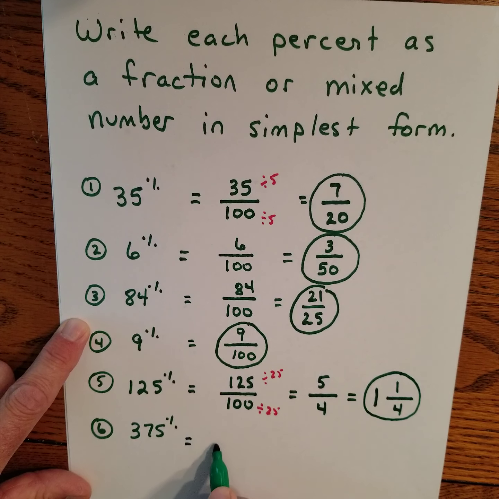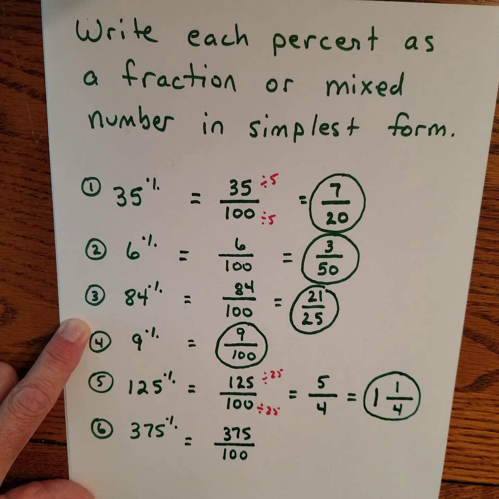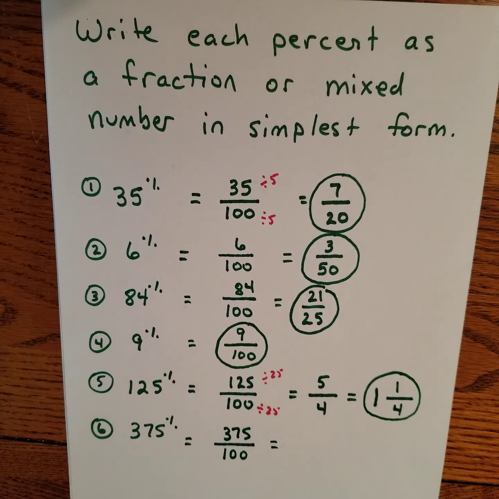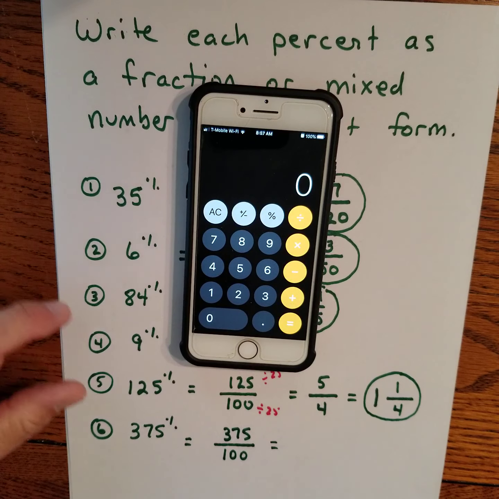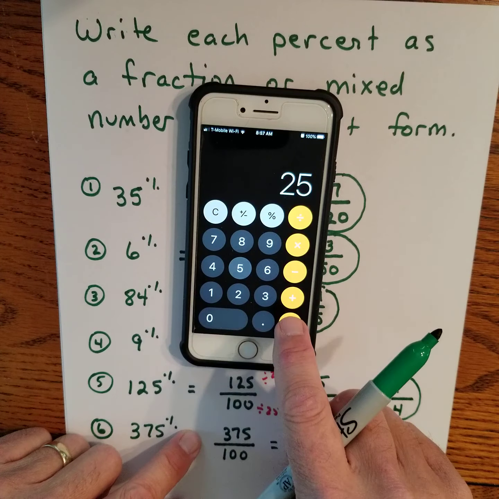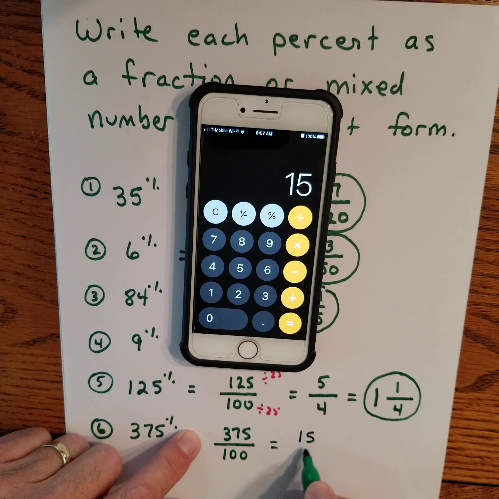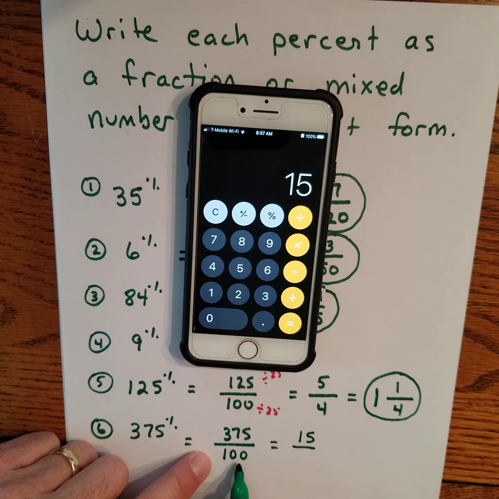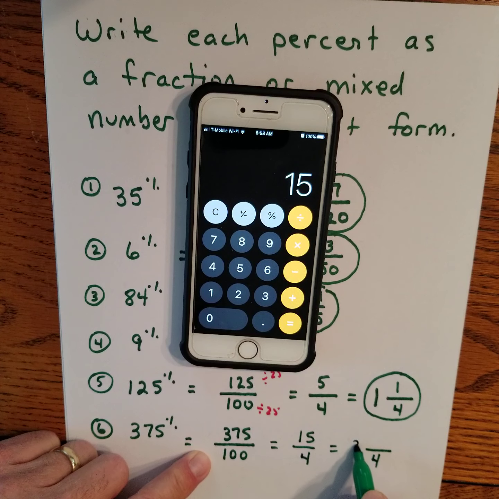Let's do number 6. 375 out of 100 is the same as 375%. Now divide by 25 and divide by 25. 375 divided by 25 is 15. And 100 divided by 25, that's 4. Keep the denominator. 4 goes into 15 3 times, with 3 left over.